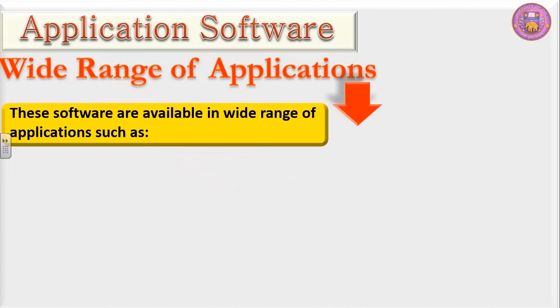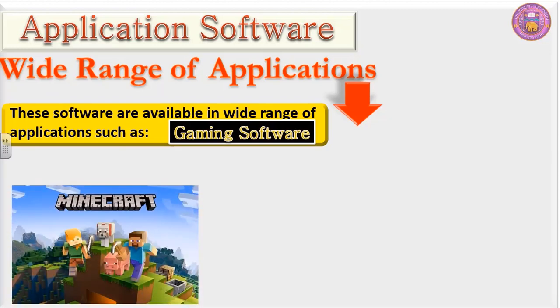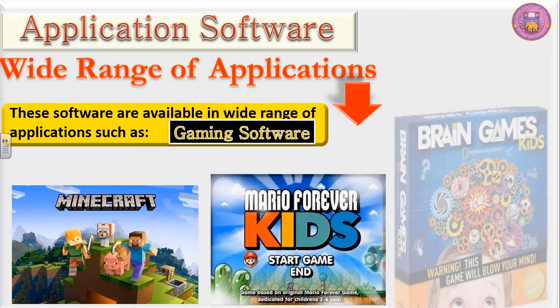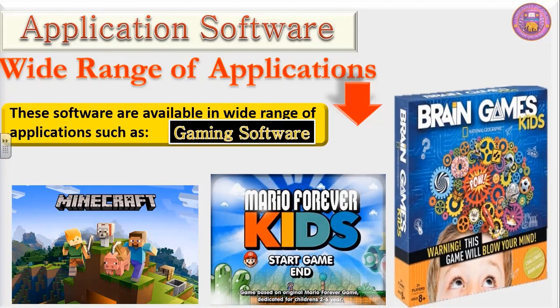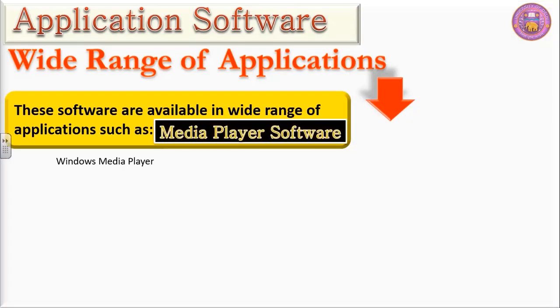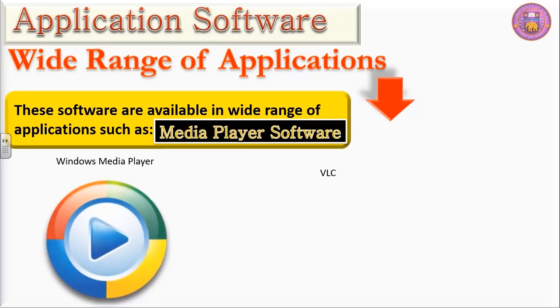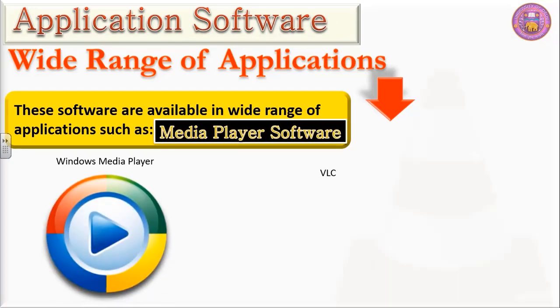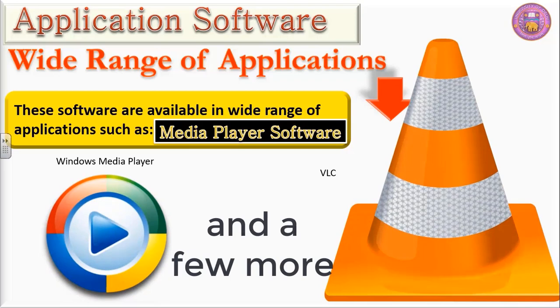All these are examples of gaming software. Media player software: we have Windows Media Player and we have VLC. These two are examples of application software.